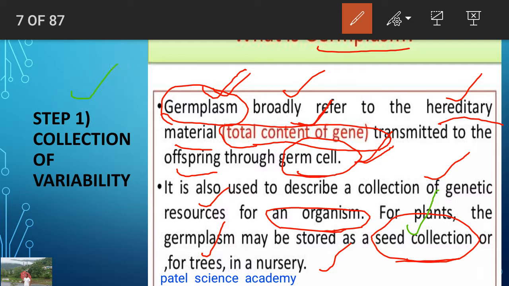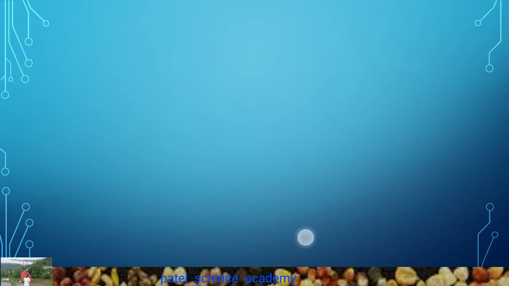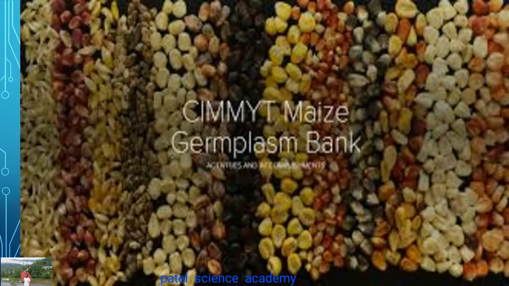So the first step is the collection of the variability, meaning different types of germplasm can be collected keeping in mind the objective for that type of species. So dear students, step 1 involves germplasm collection, that is, variability collection from different areas.